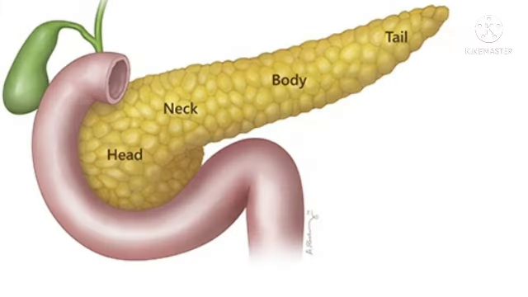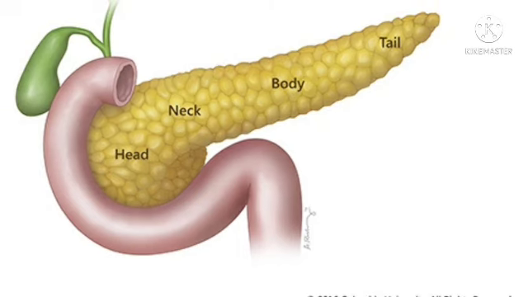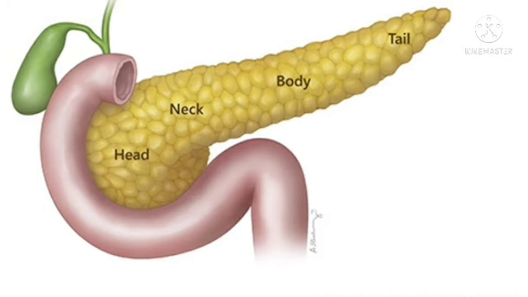The pancreas lies transversely on the posterior wall of the abdomen. It produces the digestive juices that are poured into the duodenum and help in the digestion. It is also an important endocrine organ.